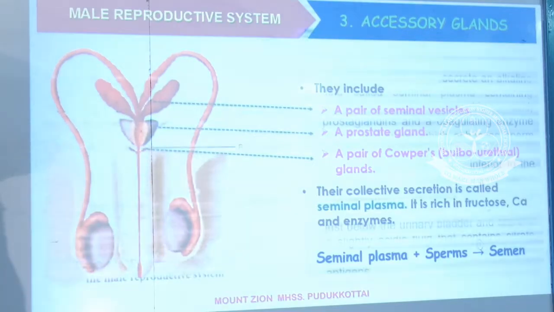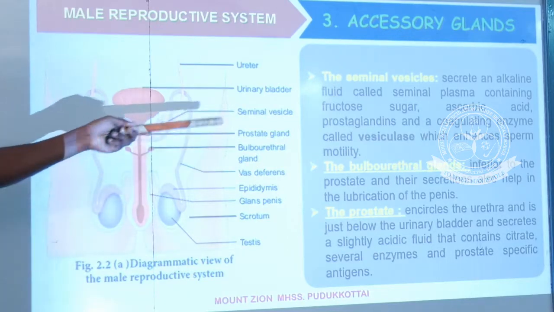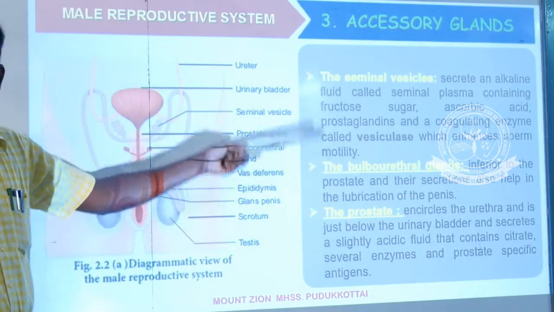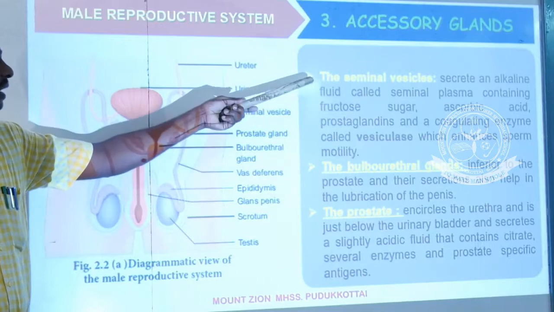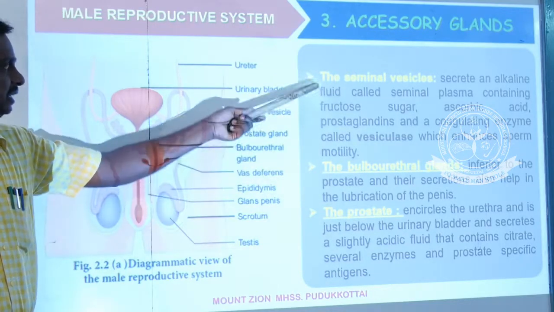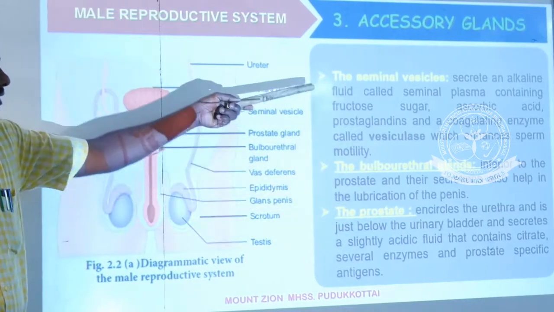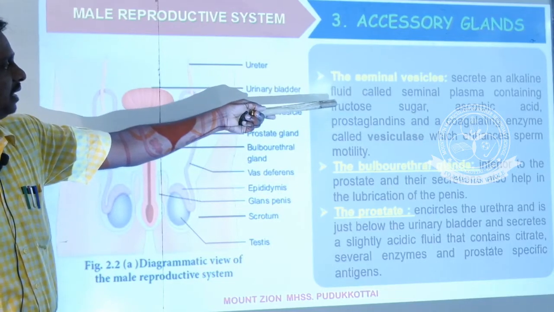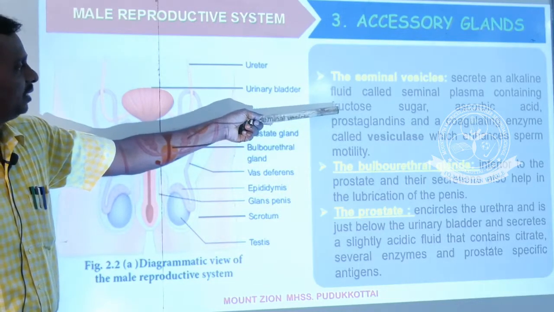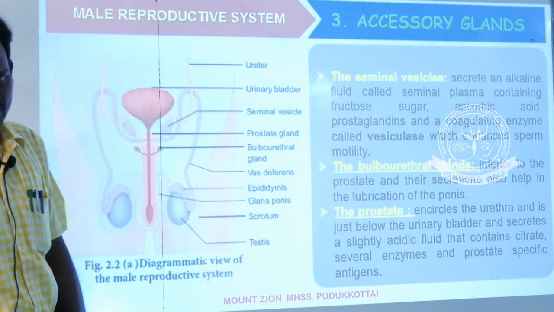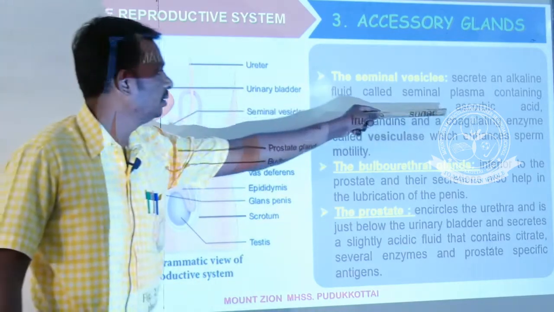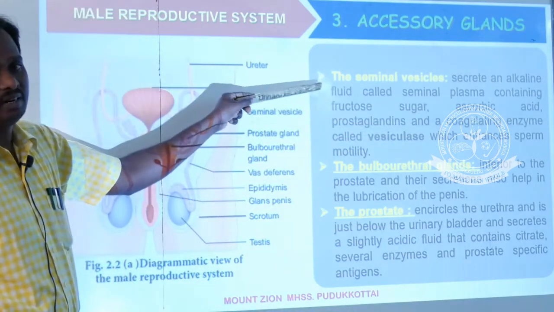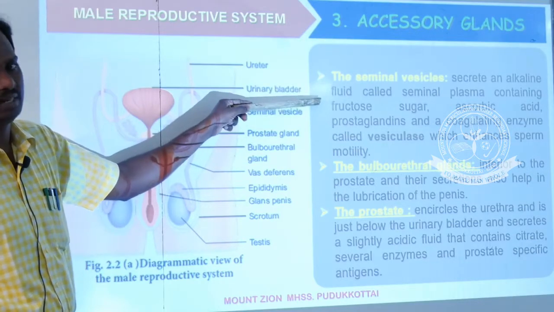Next. Okay, this is an important 3-mark question: the various glands and their secretions and functions. So the seminal vesicle, it secretes what? Alkaline fluid, which contains what? Fructose, sugar and ascorbic acid. These are the 3 main components present in the secretions of the seminal vesicles.